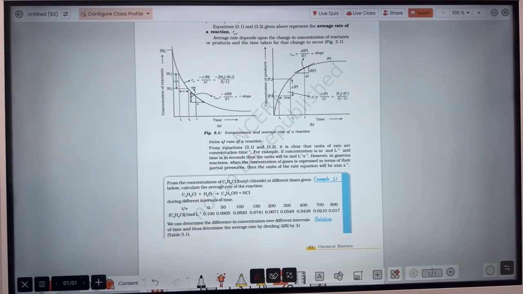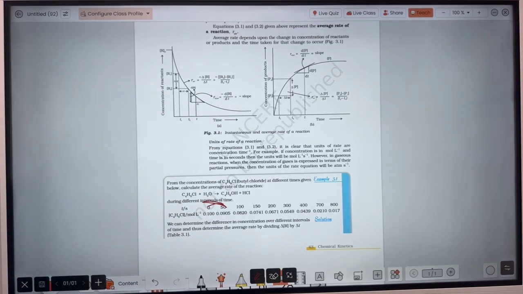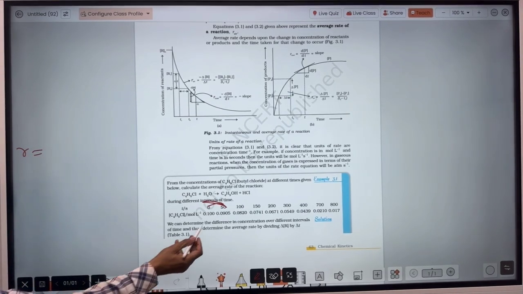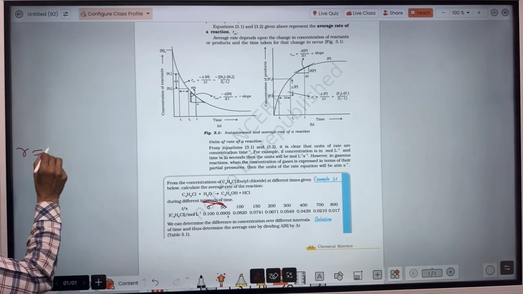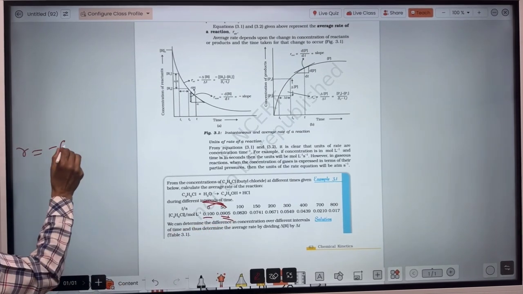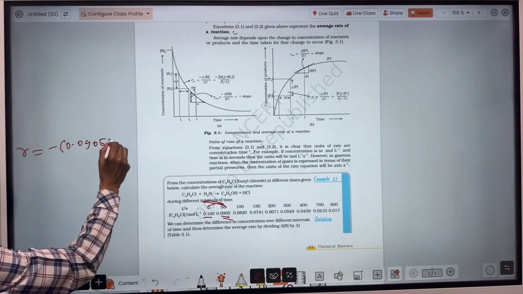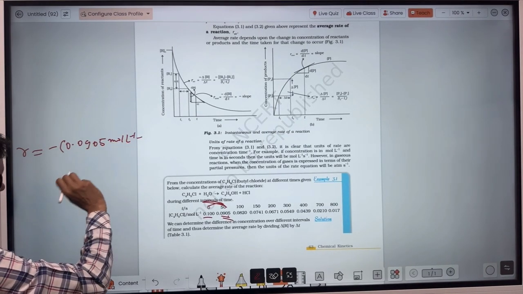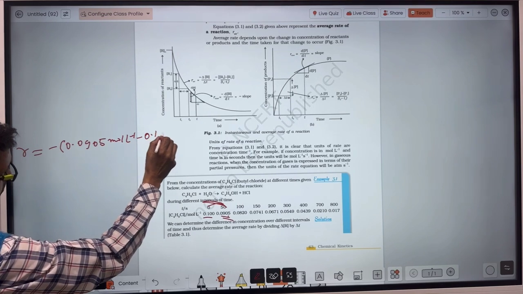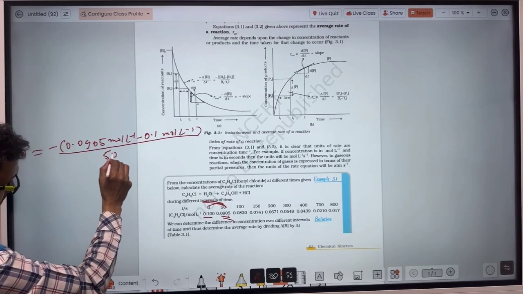So watch out here, between the time interval of 0 to 50 seconds. Here it is the concentration of reactant. So rate of reaction will be equal to the change in concentration, final concentration of reactant minus initial, with a minus sign. So final concentration 0.0905 mole per liter minus 0.1 mole per liter, upon time interval of 50 seconds.